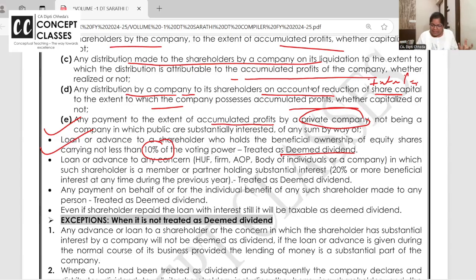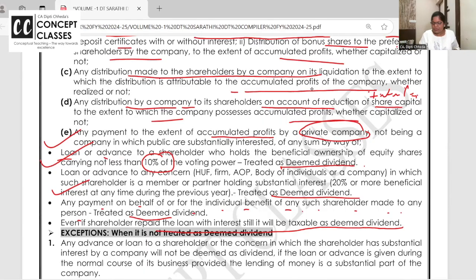I'm repeating, private company out of accumulated profit is giving loans or advance to shareholders who is holding more than 10% beneficial ownership, it will be treated as deemed dividend. Or sometimes they don't give the loan to shareholder. They give loan to an HUF, firm, AOP, where the main beneficiary is the shareholder. So via it's going to shareholder, it's taxable as deemed dividend. Any payment on behalf or for individual benefit of a shareholder made to a third person, deemed dividend. Even if the shareholder repays this loan, still it will be treated as deemed dividend.